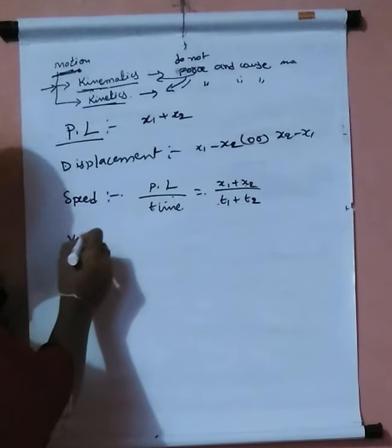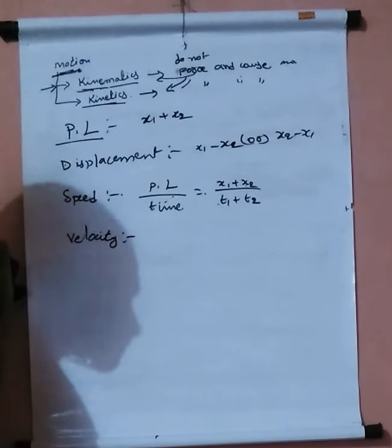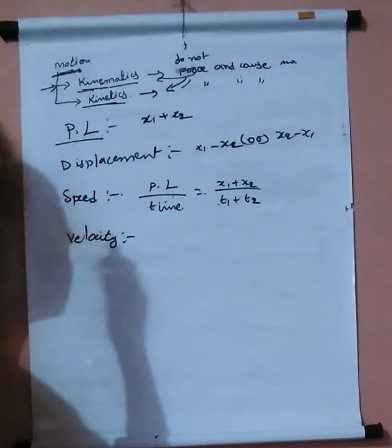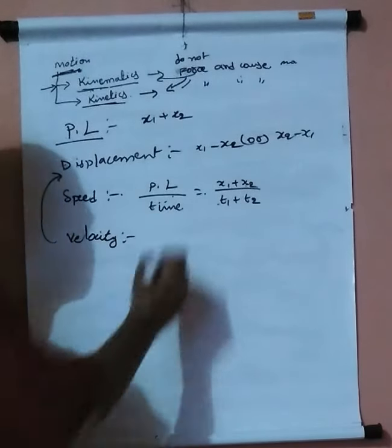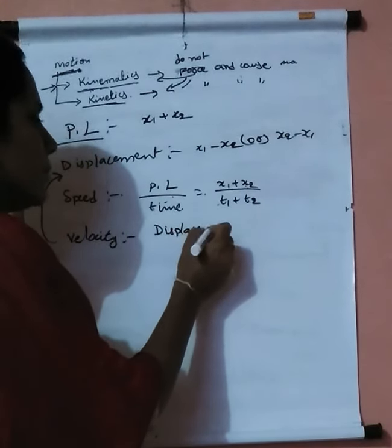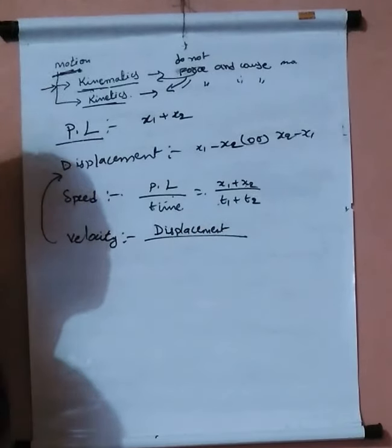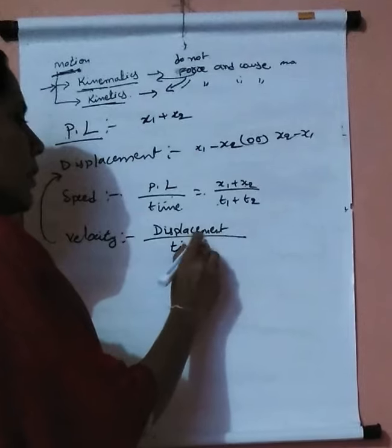Next comes another quantity, velocity. Velocity relates to the second one, displacement. It is the ratio of displacement of an object to the time taken.